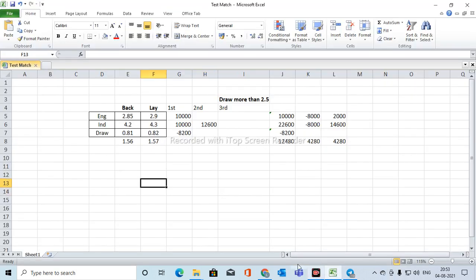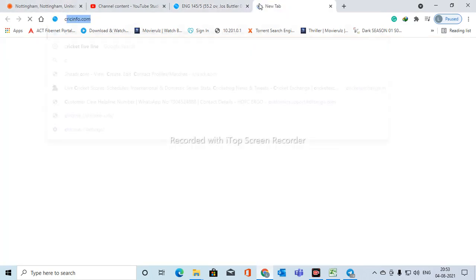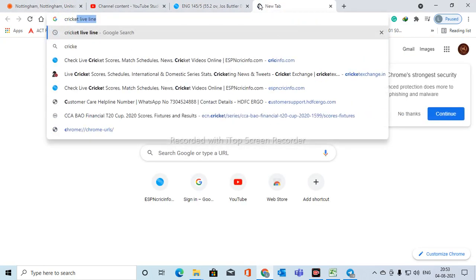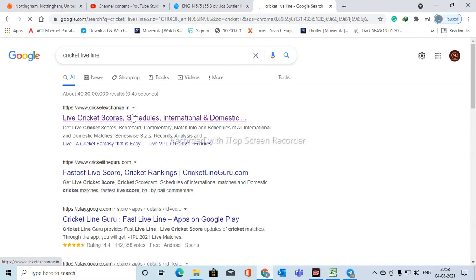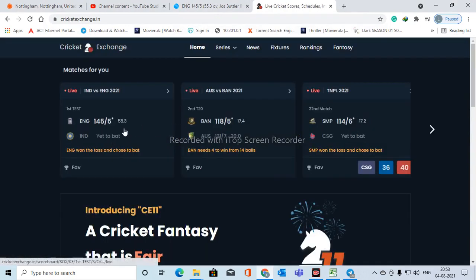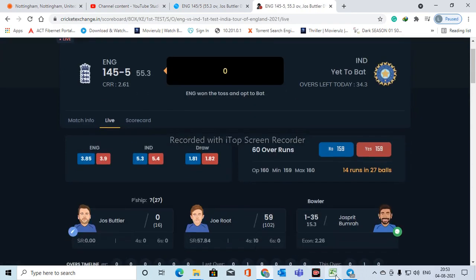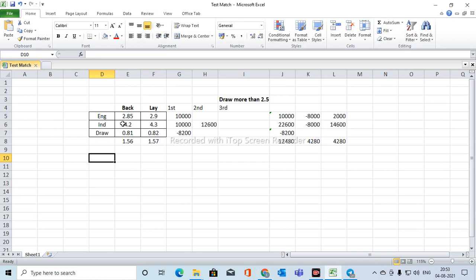First, as of now, I will share the odds in the cricket live line. What is the status right now? As of now the status is like this. I have mentioned the same odds. You can see 3.8 means 2.8, 5.2 means 4.2, 1.8 means 0.8. So right now this is the situation.